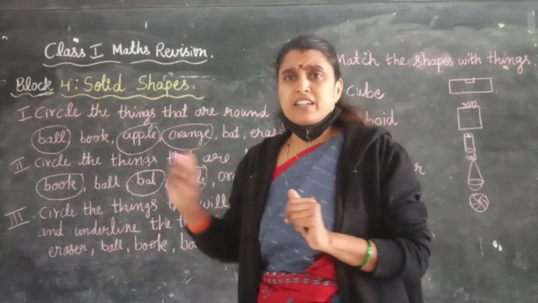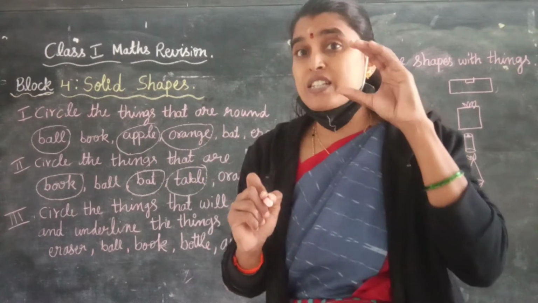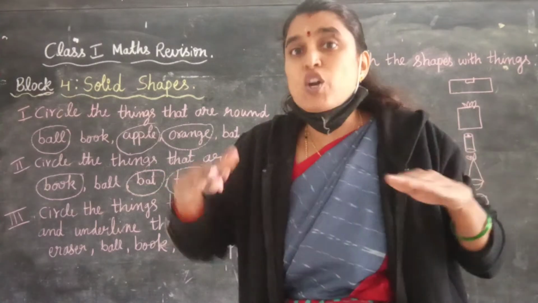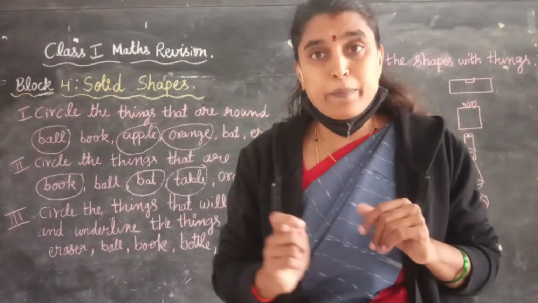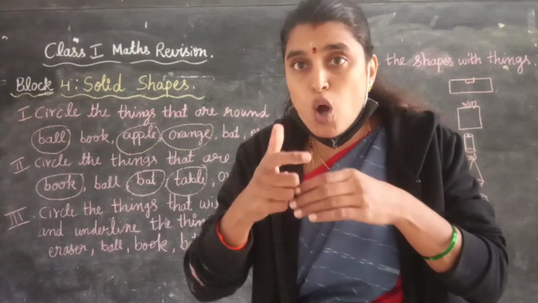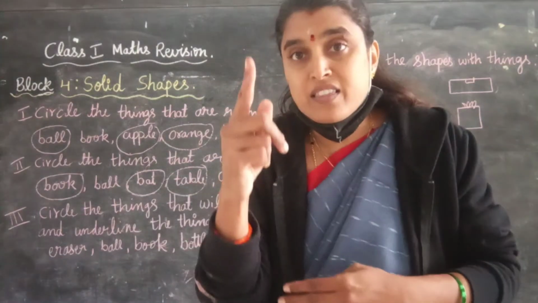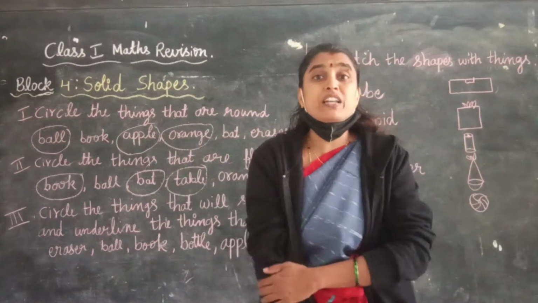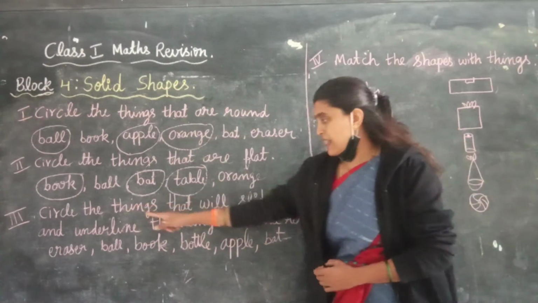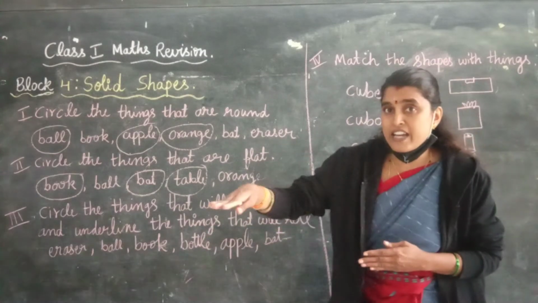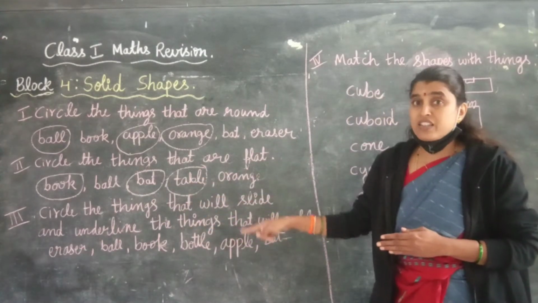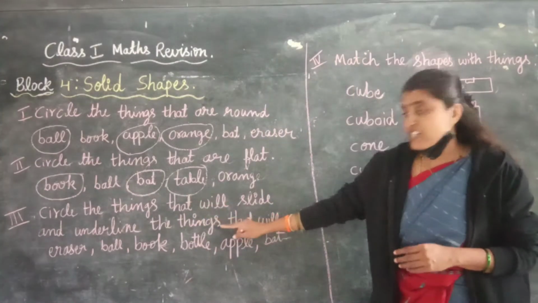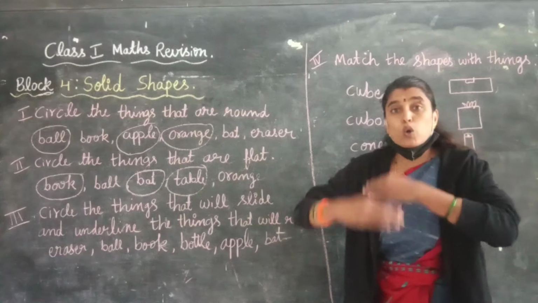Children, already we learnt that in this block, the things which are round will roll and the things which are flat will slide. Okay, once again I will repeat. The things which are round will roll and the things which are flat will slide. Now let us see one more question related to that. Okay. Circle the things that will slide. So you have to check among the given things which things slide. You need to circle them and underline the things that will roll.